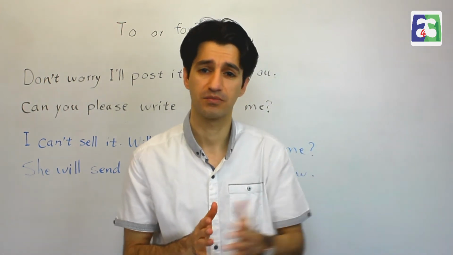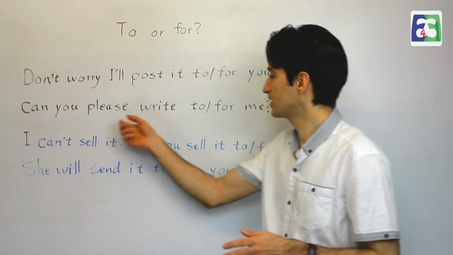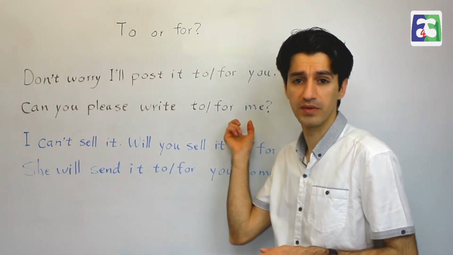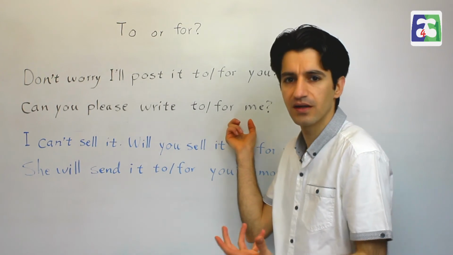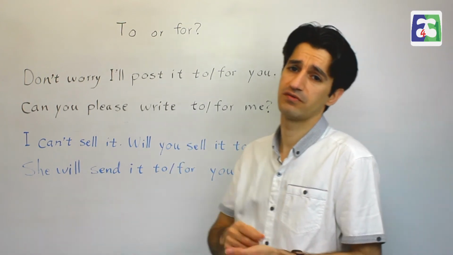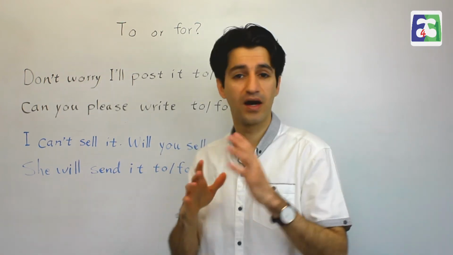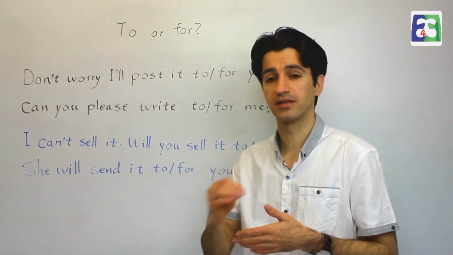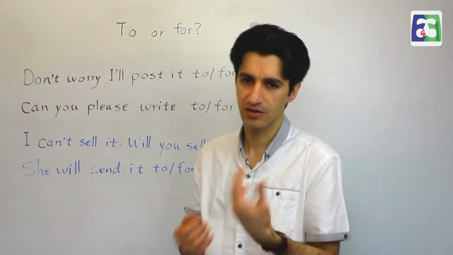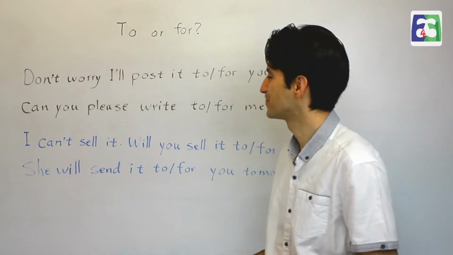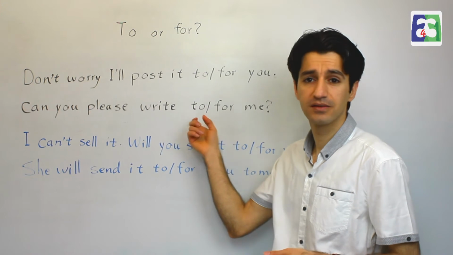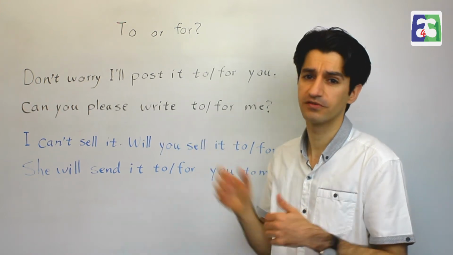So I would ask the person beside me, can you please write for me? Means instead of me. Okay, I'm not asking the person to post something or write a letter and put it in the post. I am asking them to write instead of me because I can't do that. Alright, both are correct, but with different meanings.